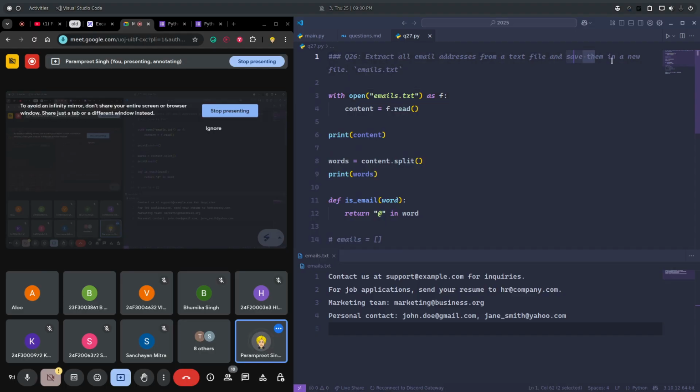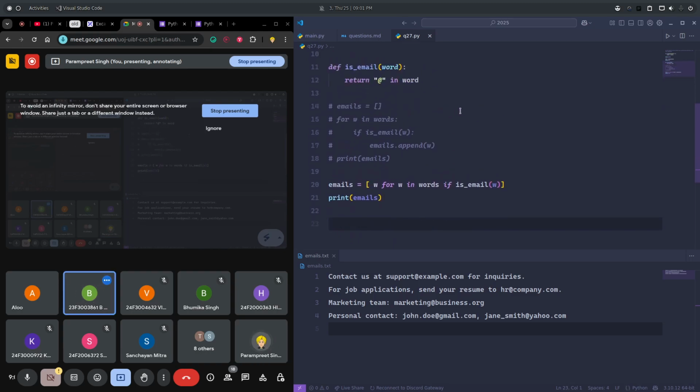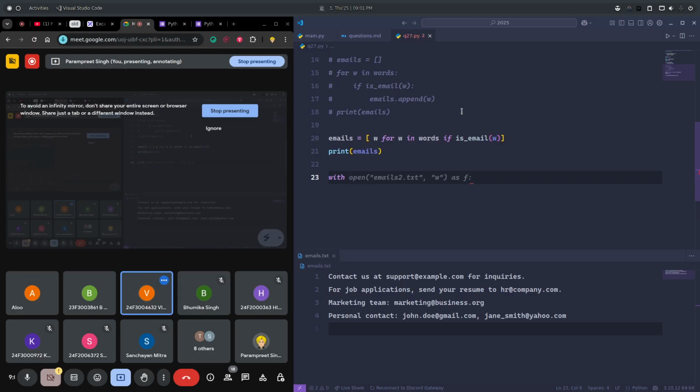The last part is left, which is to save them in a new file. Now you guys tell me, how can I save them in a new file? Let's say each line will contain one email. Then we can use the for loop, for email in emails, f.write(email).